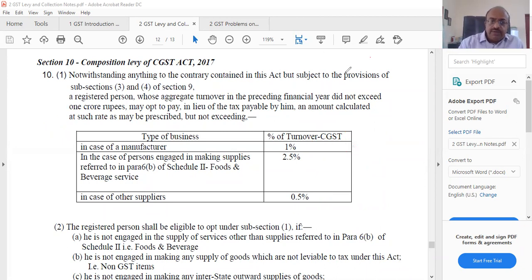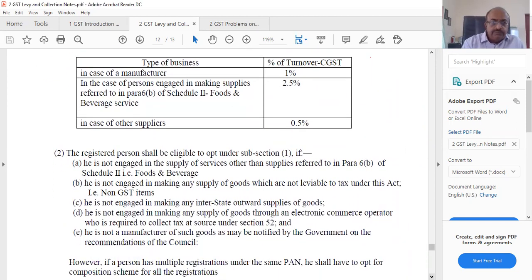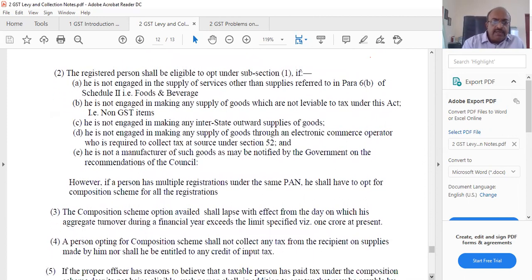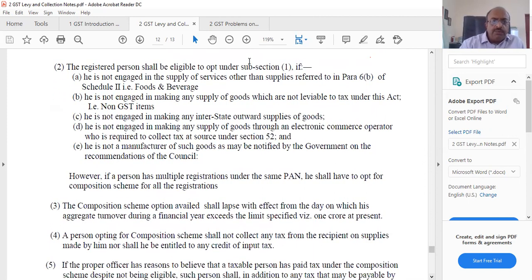It is like presumptive tax, but there are certain restrictions as to who can take this composition scheme. So who are the people that can take? A registered person shall be liable to opt under subsection 1. First thing, they have to get registered. Under subsection 1, he is not engaged in the supply of services other than food and beverage.